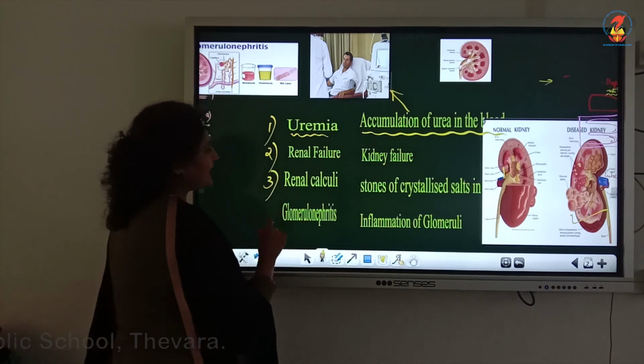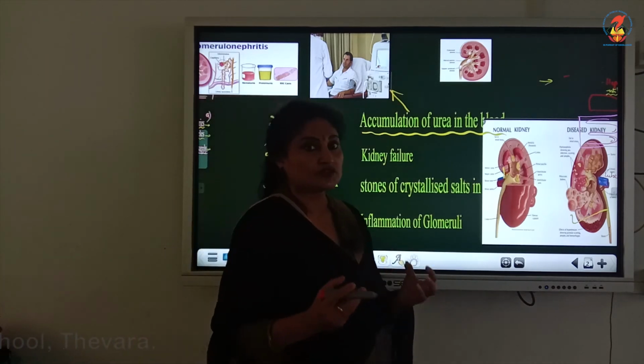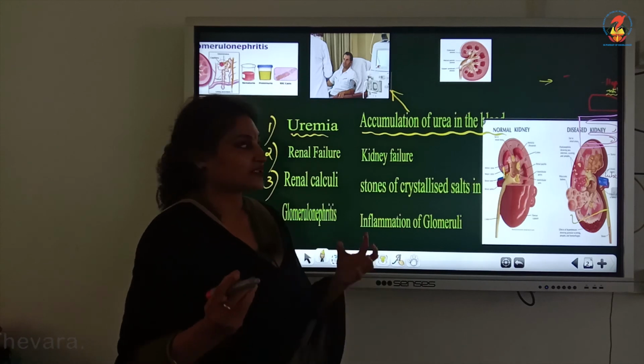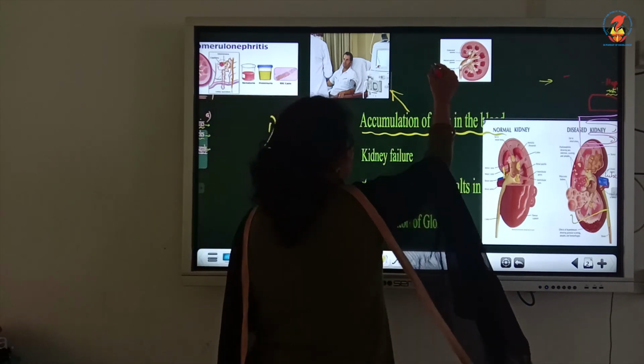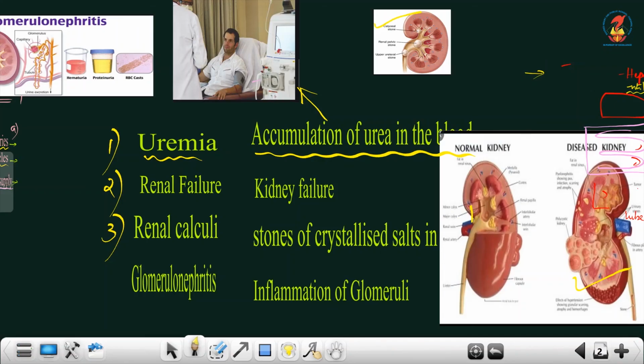Third, we have renal calculus. It's the formation of crystallized salts of oxalates in different parts of the kidney. If it's found in the calyx, it is called a calyceal stone. If it's found in the renal pelvis, it is called a renal pelvic stone. If it's found in the ureter, it is called a ureteral stone. It can be in the upper ureter or lower ureter.